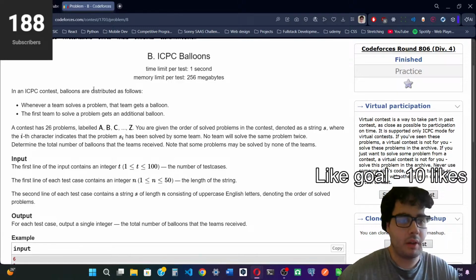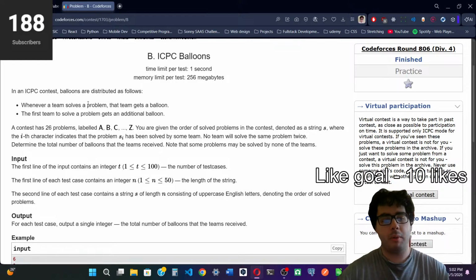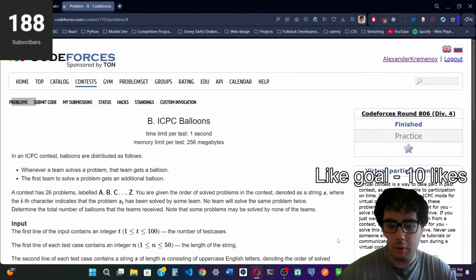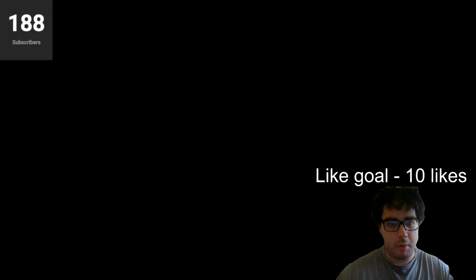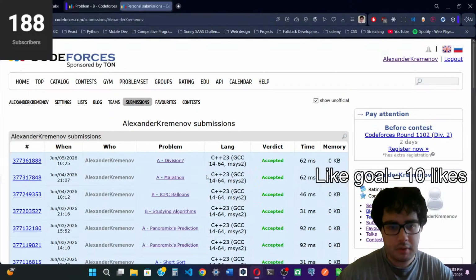In an ICPC contest, balloons are distributed as follows. Whenever a team solves a problem, that team gets. Oh, hold up, I need to hide this for a bit. Just wait a sec, y'all. Just a second. Okay, and it's back.